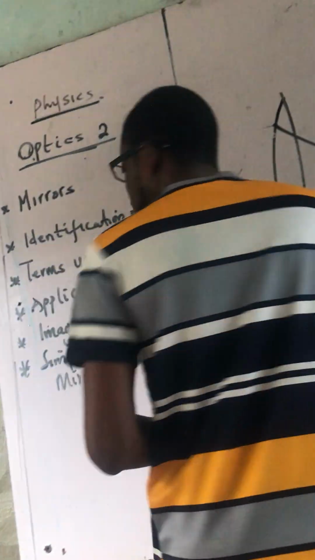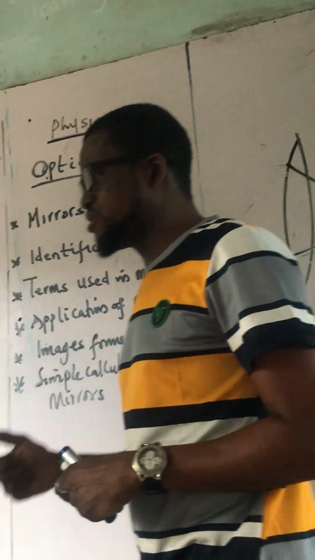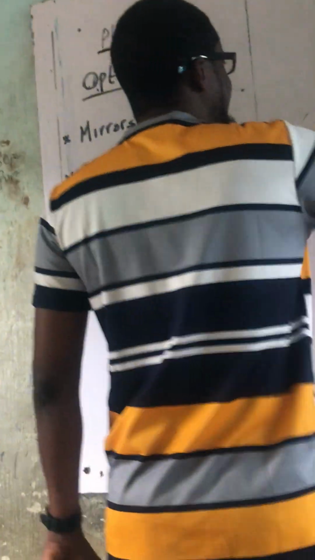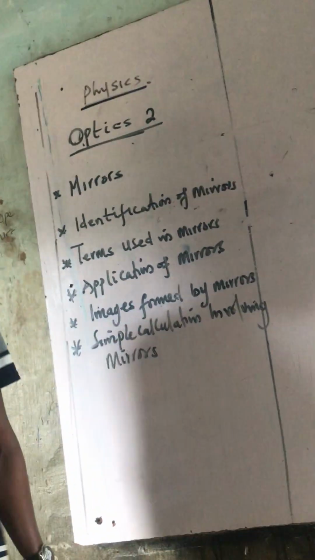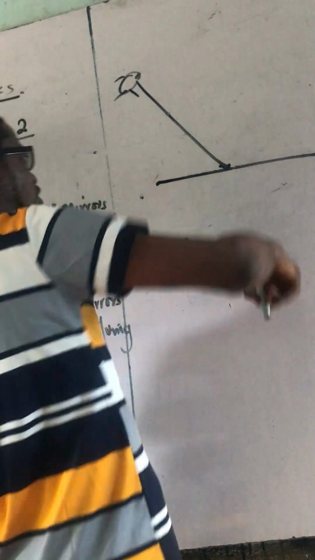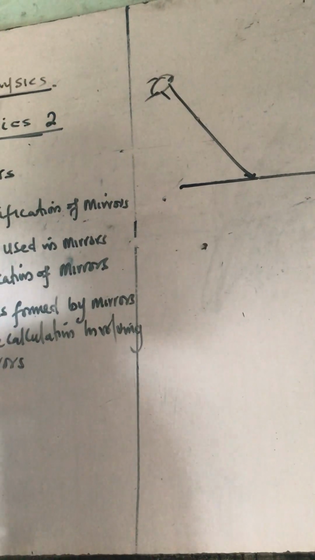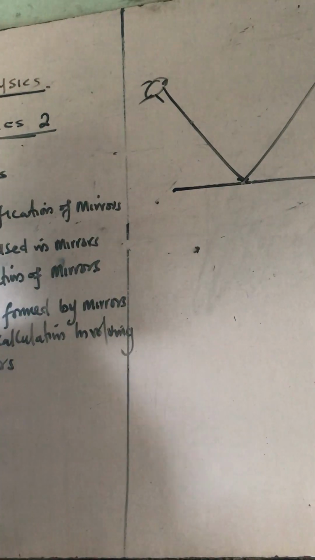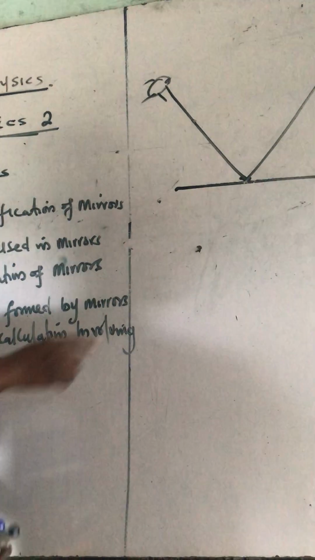Let us go into the definition of reflection itself. Reflection is the repropagation of light rays when incident on a surface. This is a surface, this is the sun, and this is a light ray falling on the surface. When it is repropagated, that is exactly what reflection is.